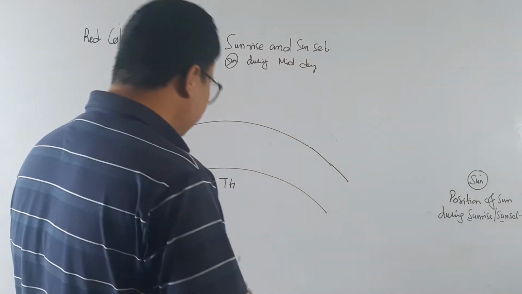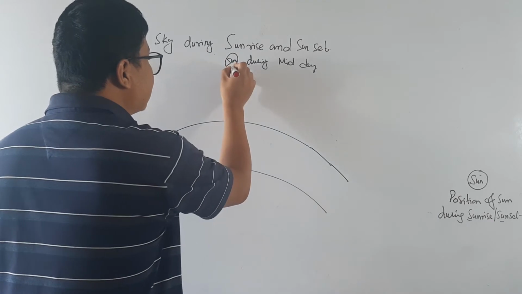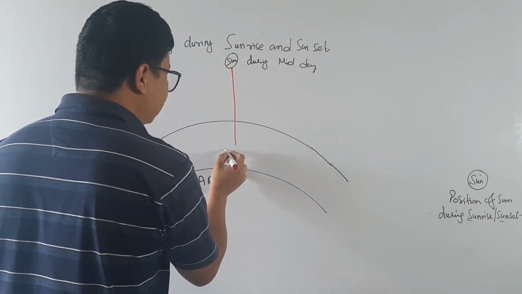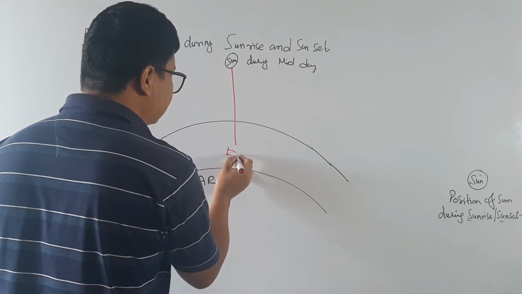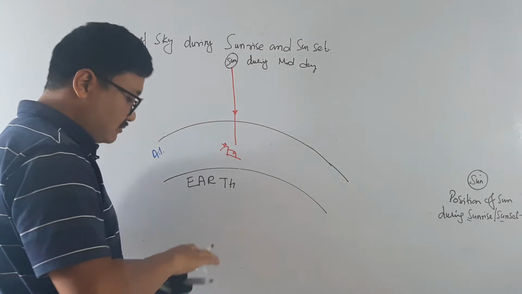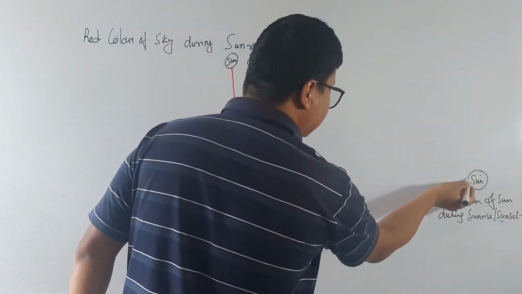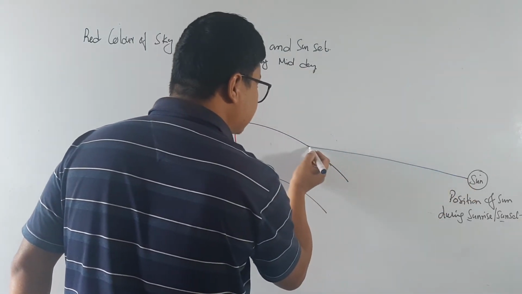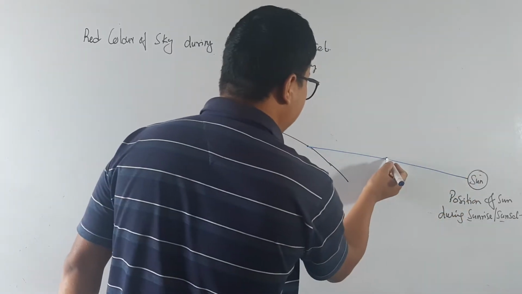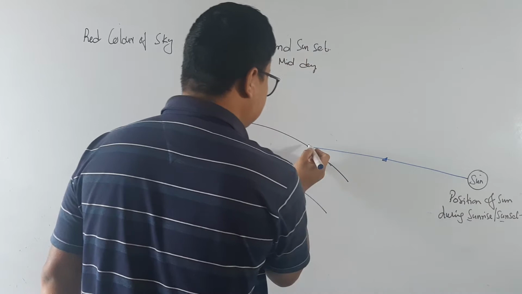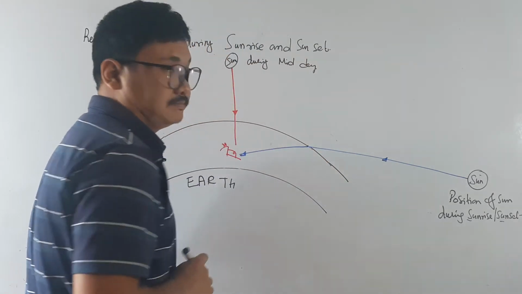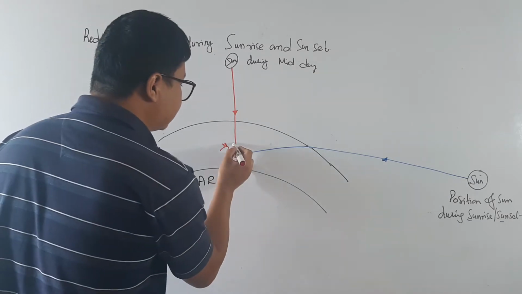Now look, at midday the light is coming from the sun and it is going here. Let us have the eye over here. This is our eye. We are looking at the sun. At the same time, the ray of light from the sun, which is close to the horizon during sunset and sunrise, is here and travels this much distance.